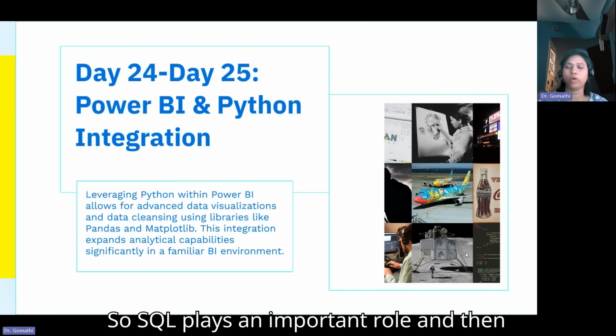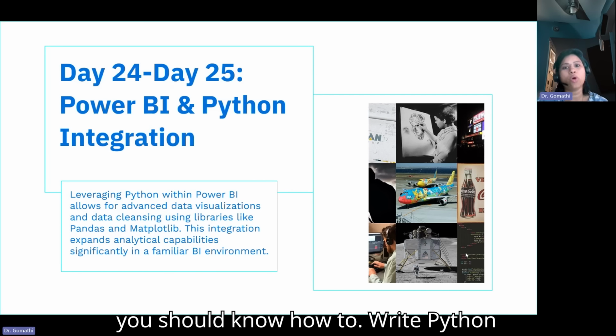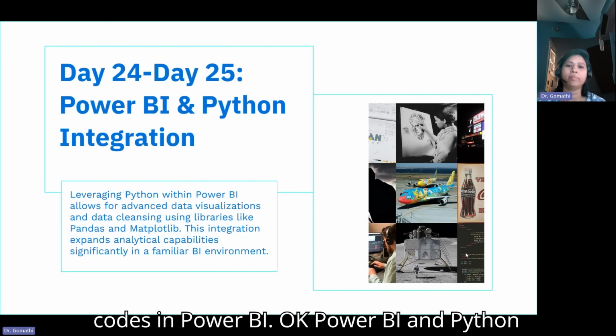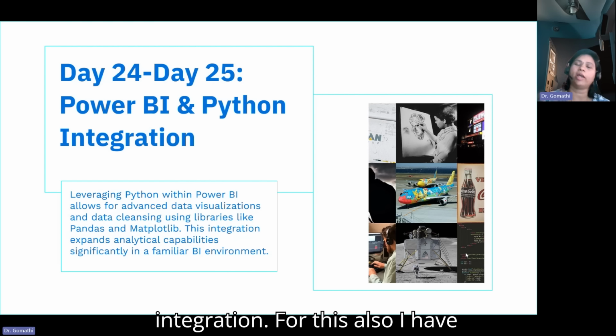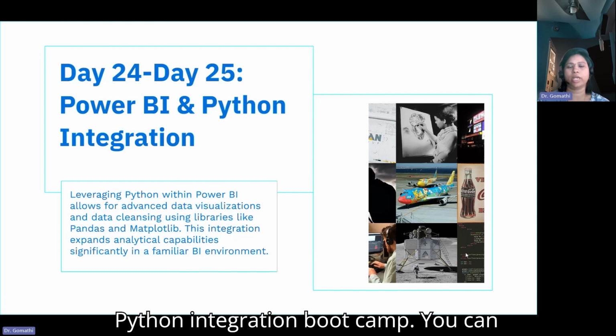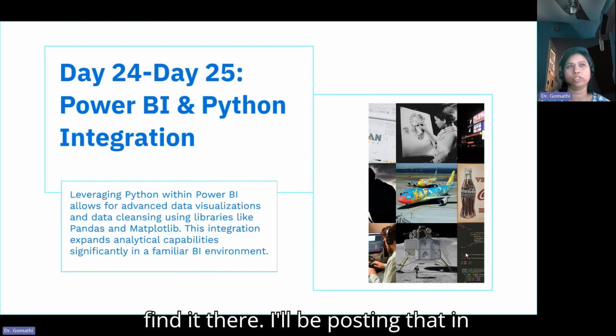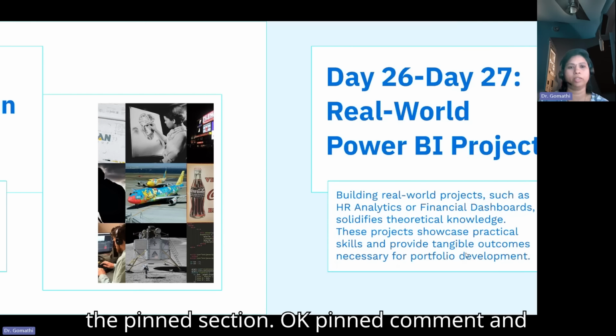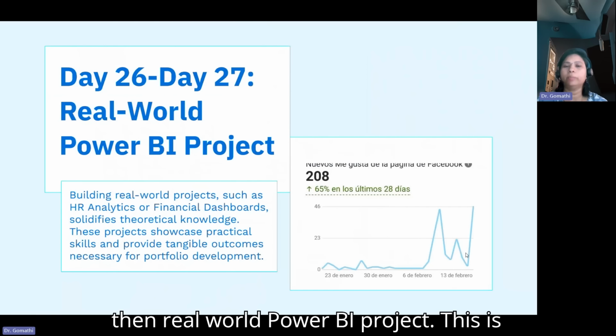So SQL plays an important role, and then you should know how to write Python code in Power BI. Okay, Power BI and Python integration. For this also, I have conducted a bootcamp, that is a Power BI Python integration bootcamp. You can find it there. I'll be posting that in the pinned comment.